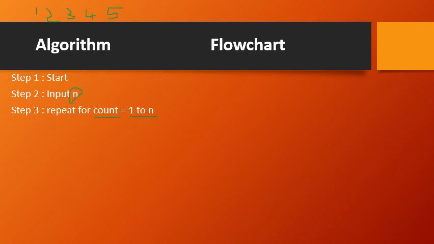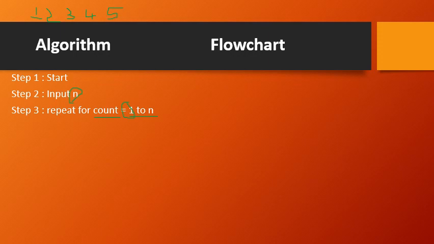First time, now let us see here. Repeat for count equal to 1 to n. So initially the count value is what? Count value is 1, right? Initially the count value is 1. So for this particular value 1, I have to display the same number 1 here. Next time what will happen? Count will take the next value, and then it will check whether it lies in the given boundaries, that is 1 to 5, right? Then if it is so, display that. So every time I need to display a number, and every time, if you notice here, that number keeps on changing.